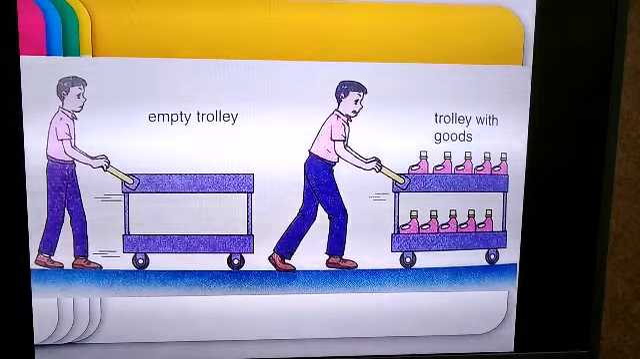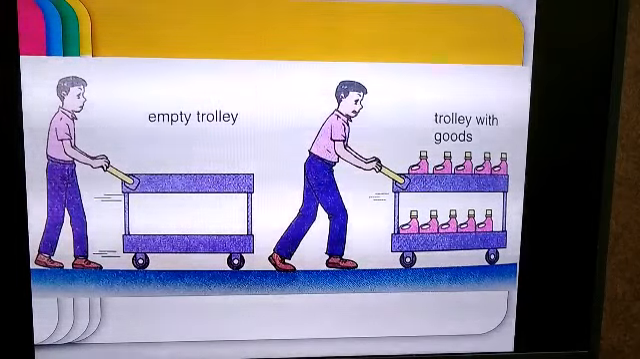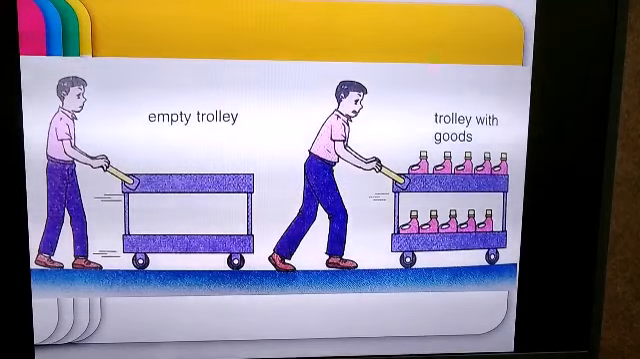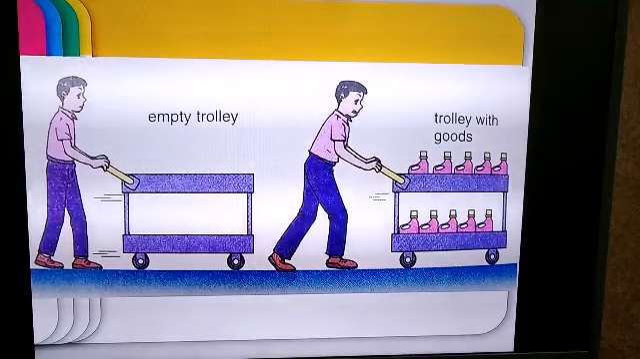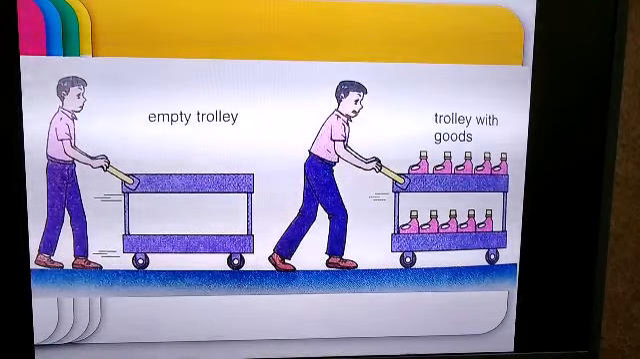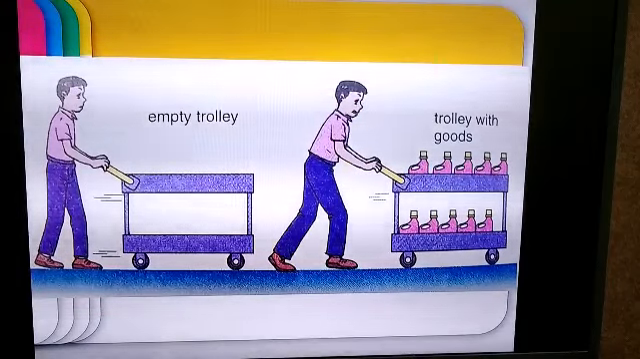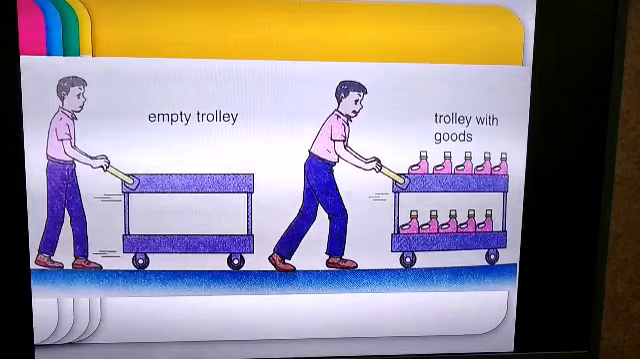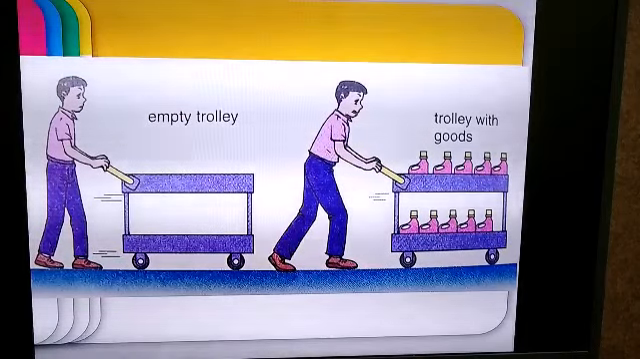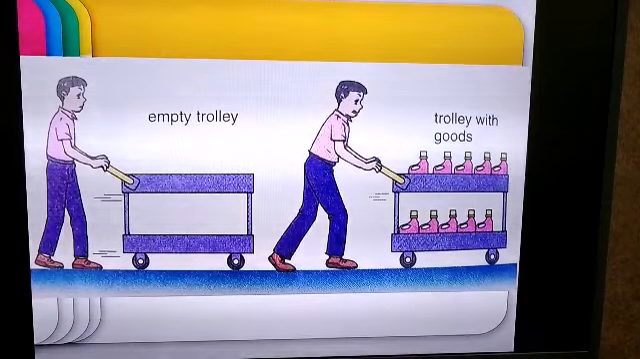Here we can see two trolleys. One is an empty trolley and the other trolley is loaded with goods. That means the empty trolley has less mass and therefore less inertia, whereas the loaded trolley has more mass and therefore more inertia. So we find that it will be very difficult to move a loaded trolley. More force has to be applied on the loaded trolley to set it into motion as compared to the unloaded trolley, which has less mass.